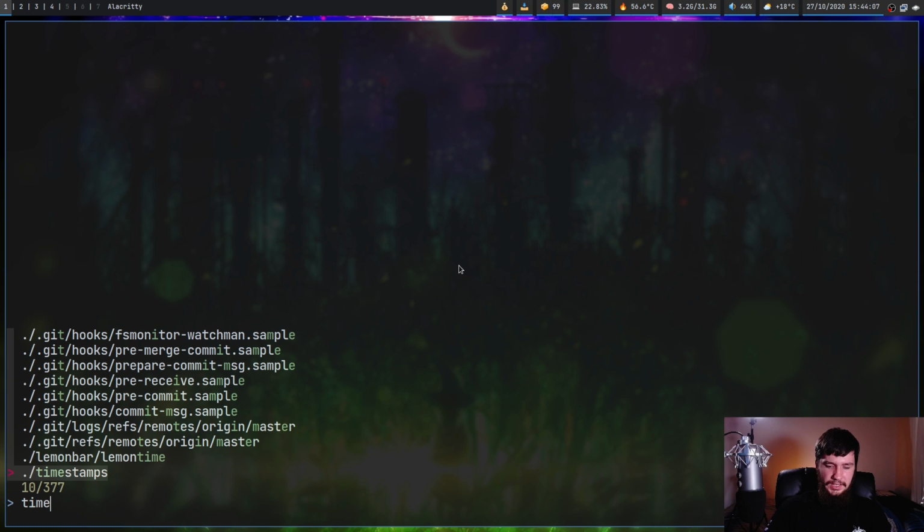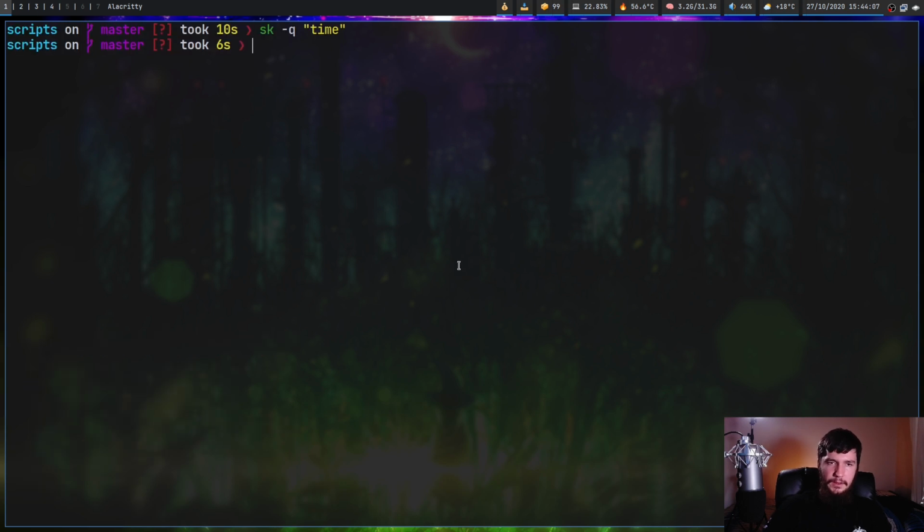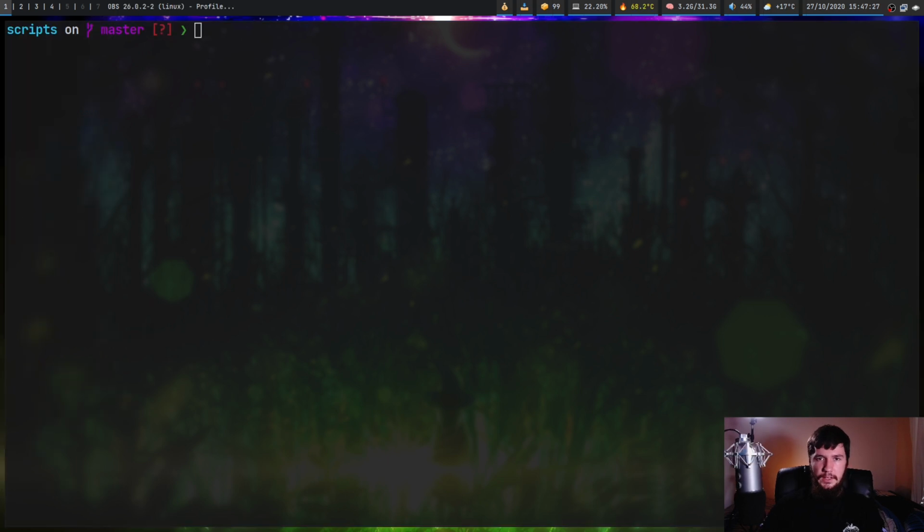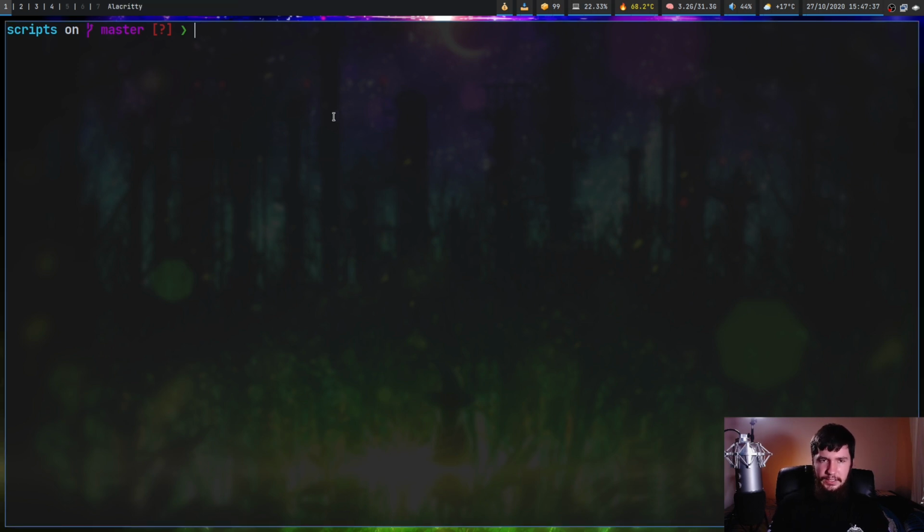And if we want to do the same thing, but we want to do it for command mode, basically what we do is we just change this command here to --cmd-query equals, and then whatever we want to search for. Now this does use a different fuzzy finding algorithm to FZF, but I haven't actually noticed anything different. So the way you can actually go and change it is by doing the --algo argument, and the options you have are